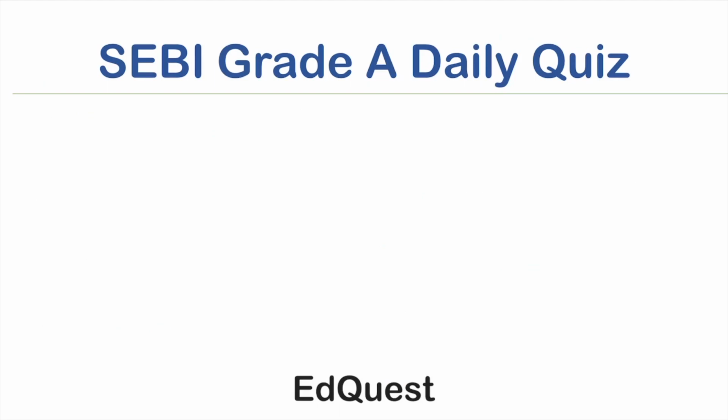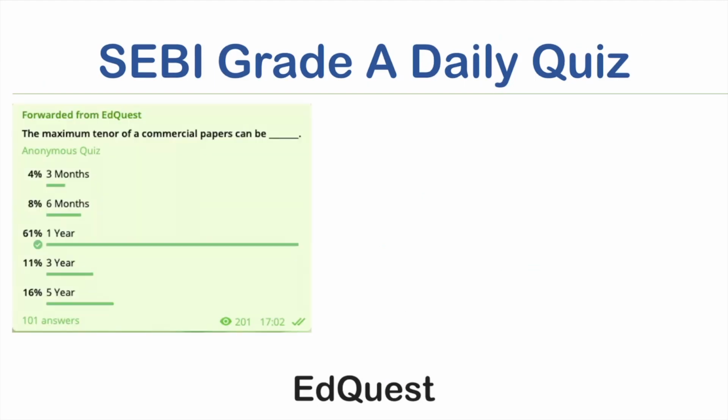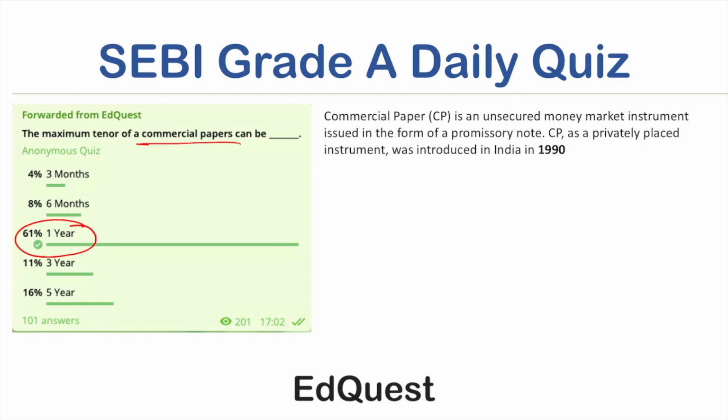Now let us move on to the next question. The maximum tenor of a commercial paper can be 1 year. Let us understand what a commercial paper is. Commercial paper is an unsecured money market instrument, so mind this word unsecured. It is issued in the form of a promissory note. This is a money market instrument.